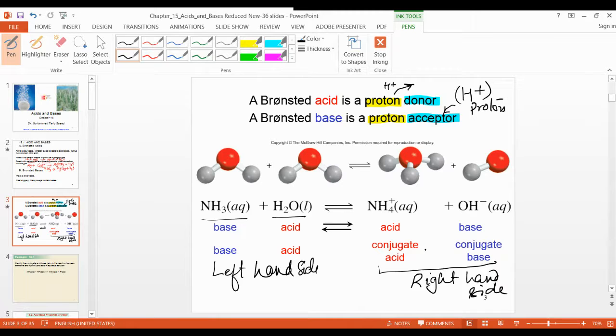I will explain this. Look at how this NH4 is formed. There is one extra hydrogen. This is only 3 here, and this is 4. So it means this ammonia received 1 H plus from water. That's why this becomes NH4.